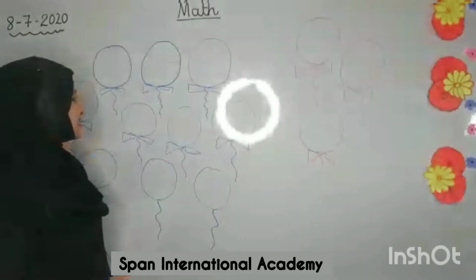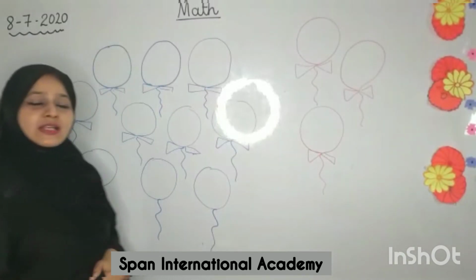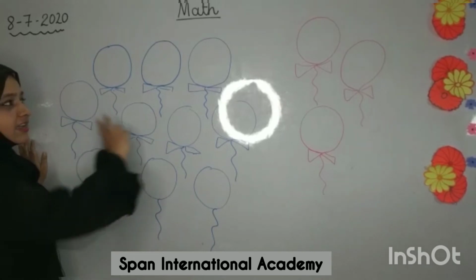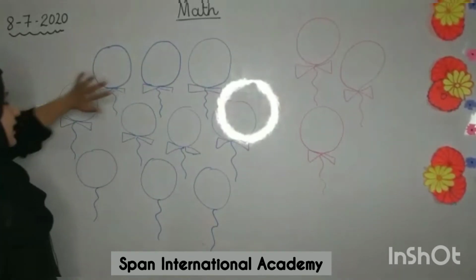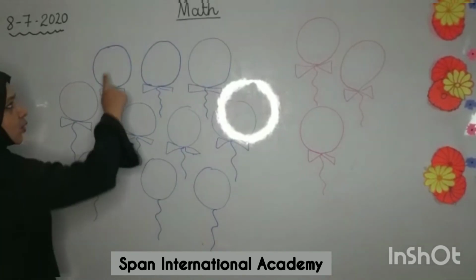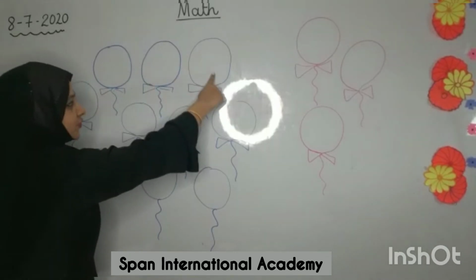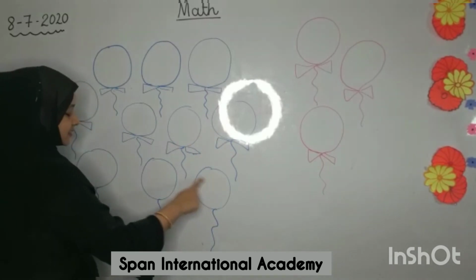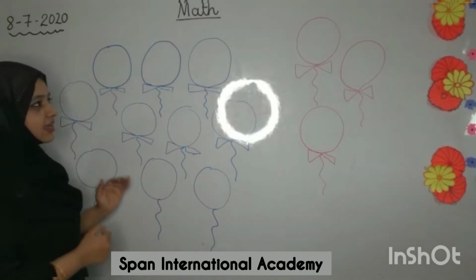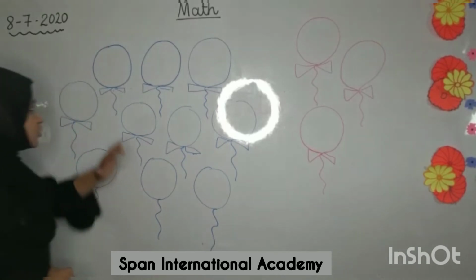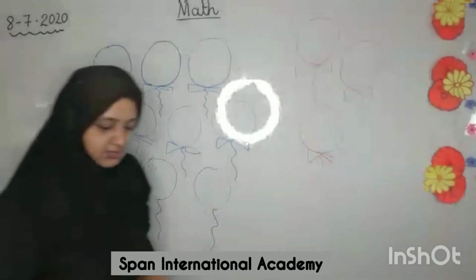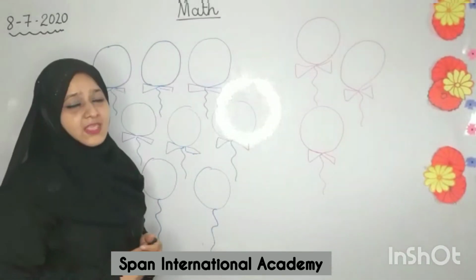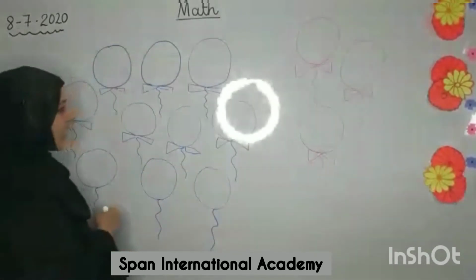Oh my God, I can see so many balloons on my board. So now let's count and see how many balloons we have. I have 2 groups of balloons. Let's count the blue balloons first. 1, 2, 3, 4, 5, 6, 7, 8, 9 and 10. I have 10 balloons here. So how many tens do I get? When I count numbers till 10, how many tens do I have? Yes, you're right, I have only 1 tens.